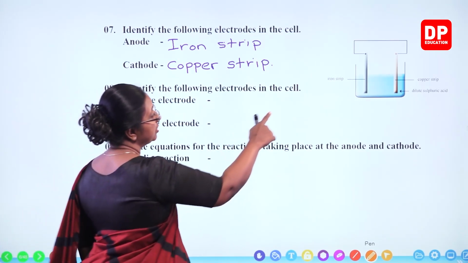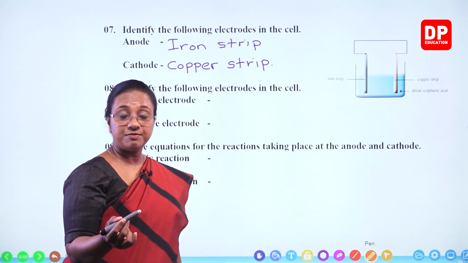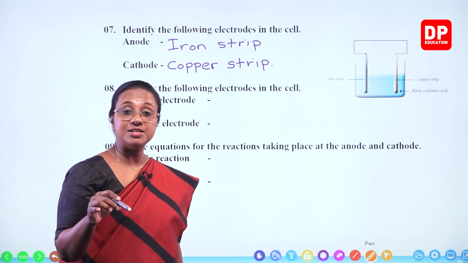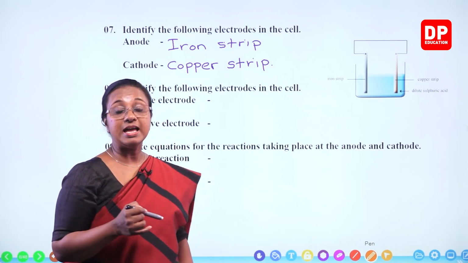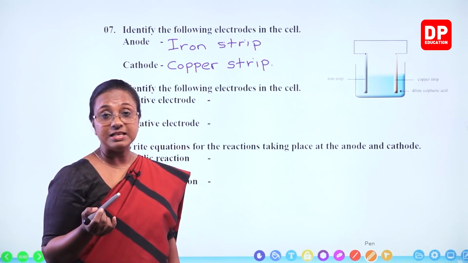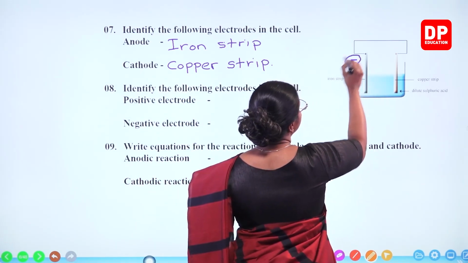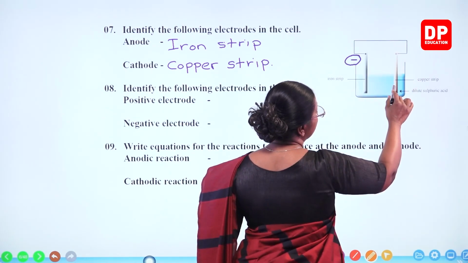Now, when oxidation occurs at the iron strip, what happens? Iron becomes Fe2+, losing electrons, and the Fe2+ ions go into the solution. So, what remains in the iron strip? The electrons remain in the iron strip. Because of that, the iron strip becomes the negative electrode, and here the electrons can flow through the negative electrode